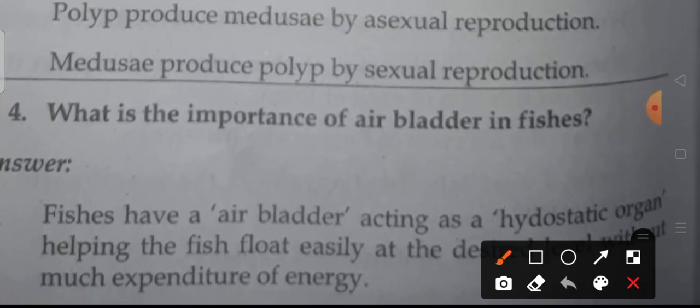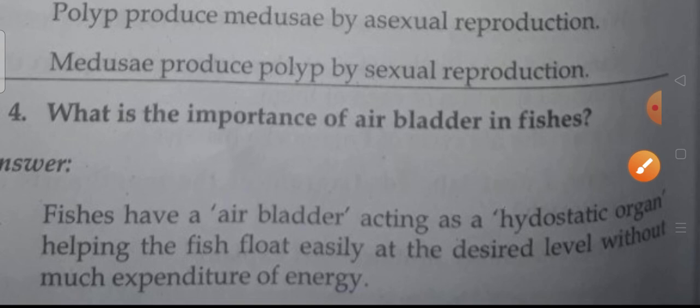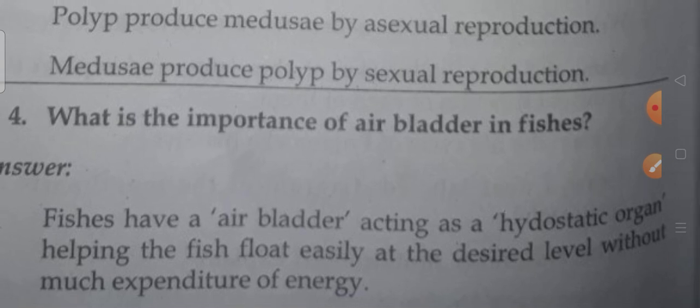Fourth question: what is the importance of air bladder in fishes? Fishes have an air bladder acting as a hydrostatic organ, helping the fish float easily at the desired level without much expenditure of energy. The air bladder acts as hydro, and hydro is nothing but water. With the help of this, they can float easily at the desired level without much expenditure of energy. Okay, it's clear.